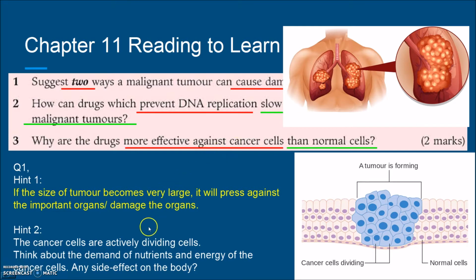The second hint is that, since the cancer cells are actively dividing cells, I want you to think about the demand of nutrients and energy of the cancer cells and any side effects on our body. So 1 and 2.